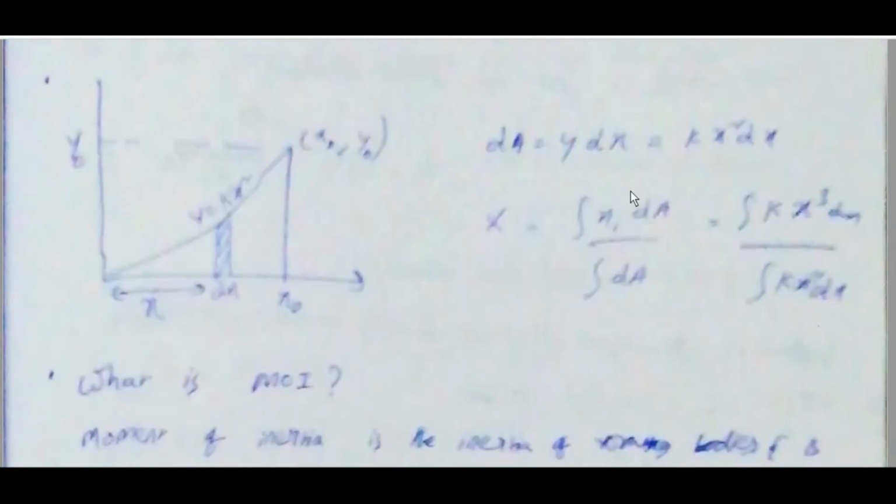X is equal to integral x dA by integral dA. X is equal to A1 x1 plus A2 x2 by A1 plus A2. Y is equal to A1 y1 plus A2 y2 by A1 plus A2. dA is equal to y dx is equal to kx square dx. X is equal to integral x dA by integral dA is equal to integral kx cube dx by integral kx square dx.